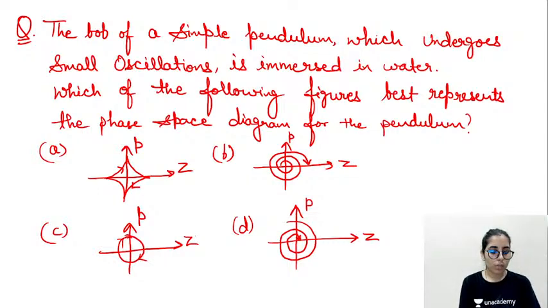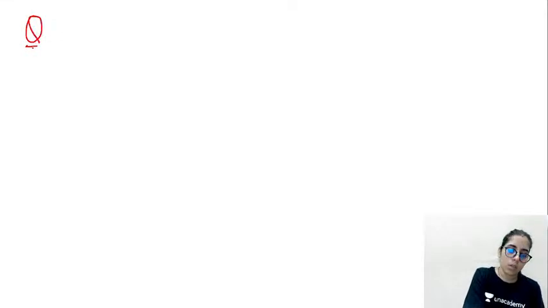Let me just give you the next question. And it's related to our previous class discussion, which was about the Hamiltonian and the conserved quantity. So it's here.